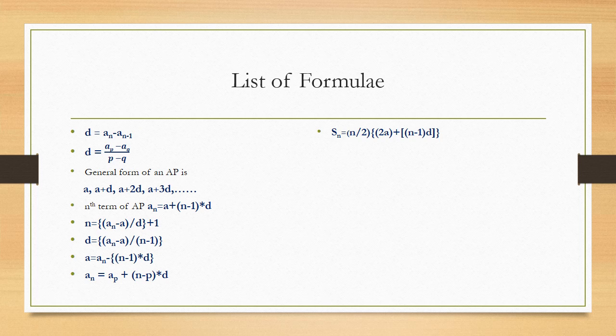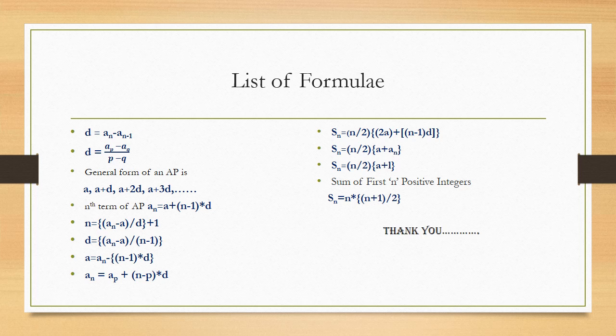Now we have the formulas for the sum of first n terms of an AP, that is Sn equal to n by 2 into 2a plus n minus 1 into D. Similarly, Sn equal to n by 2 into a plus an, and Sn equal to n by 2 into a plus l. The third formula is used in the case of a finite AP, where the first and last terms are given and you are asked to calculate the sum up to any middle term. For example, the sum of first n terms in the case of an AP having 50 terms. In that case, you know the first term and last term. Using that also you can find the sum of first n terms. Now the sum of first n positive integers, wherein the common difference is always going to be 1. In that case you can find Sn equal to n into n plus 1 upon 2.